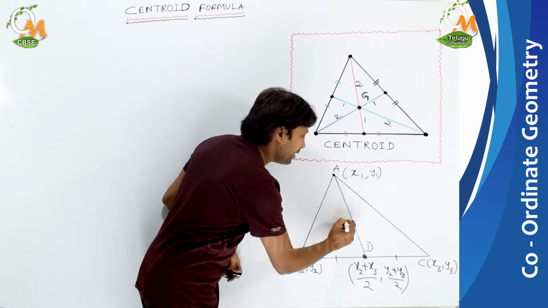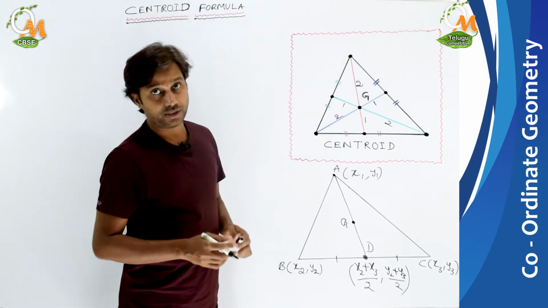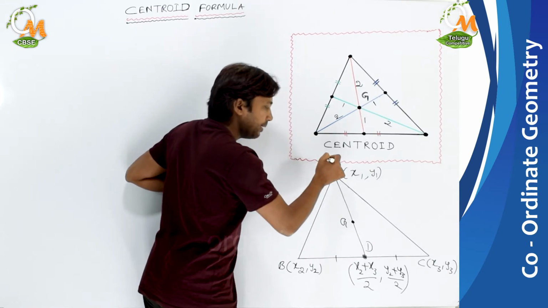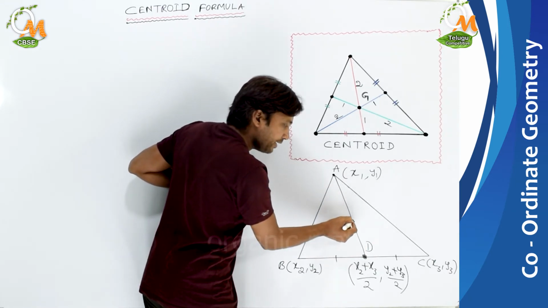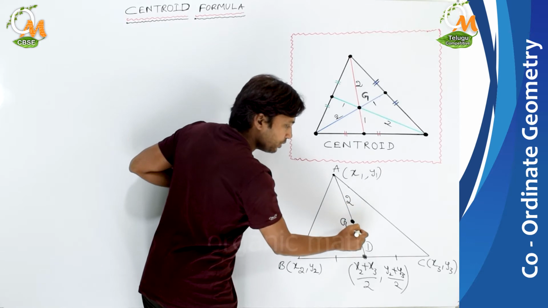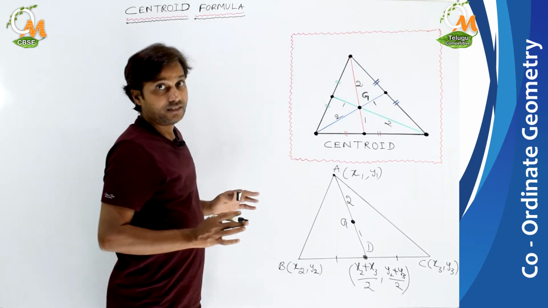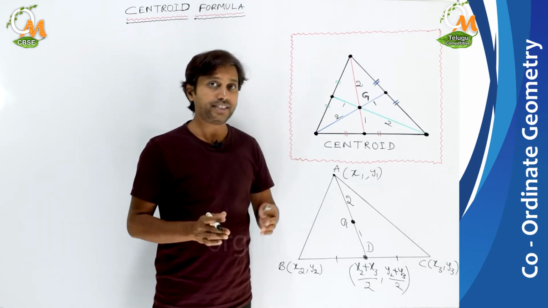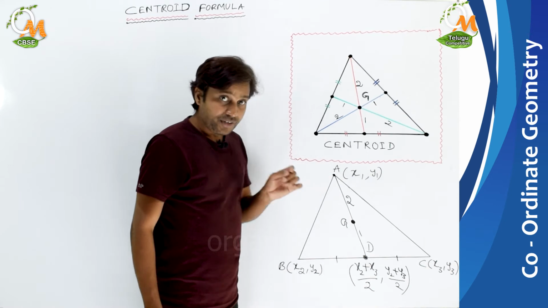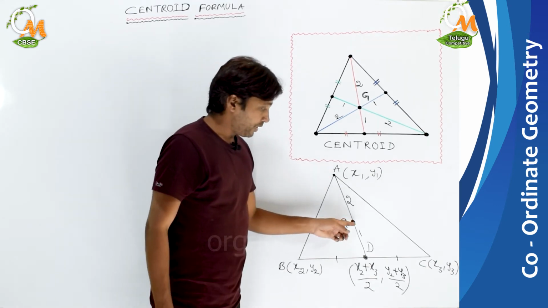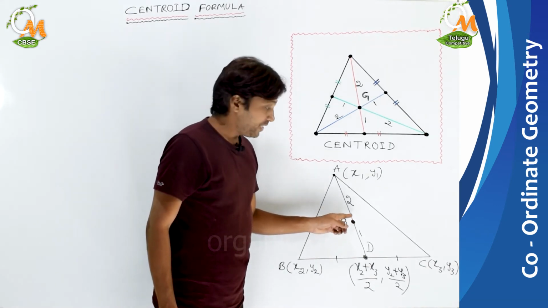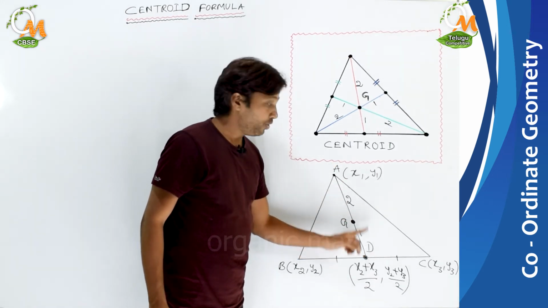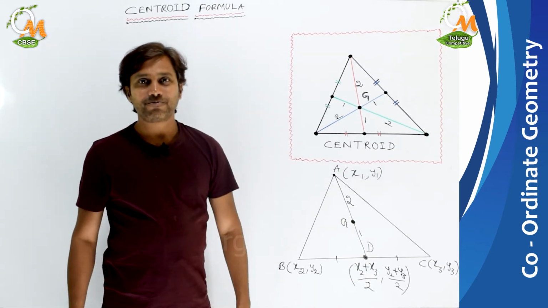So this would be your G, and as you know, it will divide this median in the ratio 2:1. Now if you want to find the coordinates of the centroid, how to find it? It is sufficient to find the coordinates of the point which is dividing the line joining A and D in the ratio 2:1 internally.